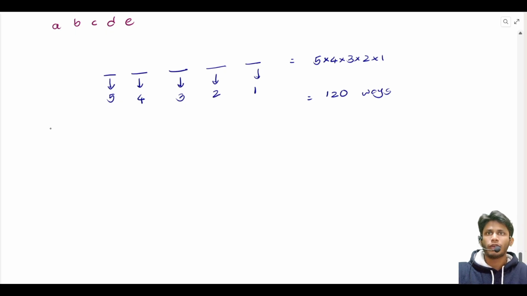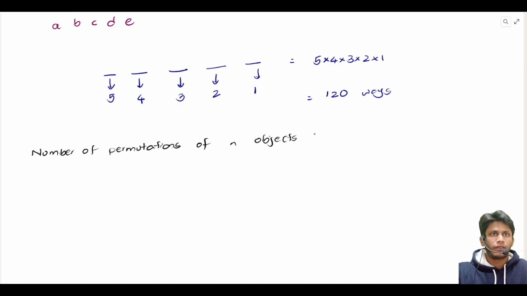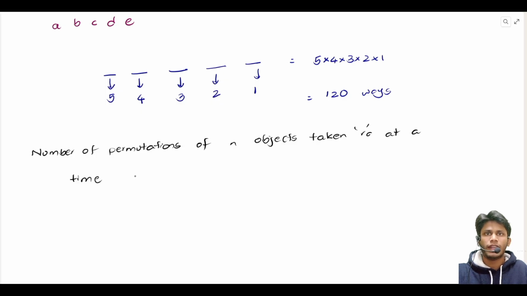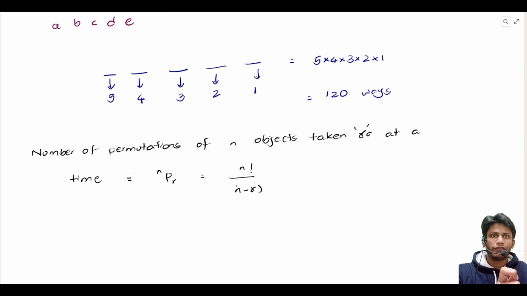Now let us see a formula for the number of permutations of n objects taken r at a time. That is, from n objects we are taking r objects and making different arrangements. We denote this by nPr, and this is given by n factorial divided by n minus r factorial.